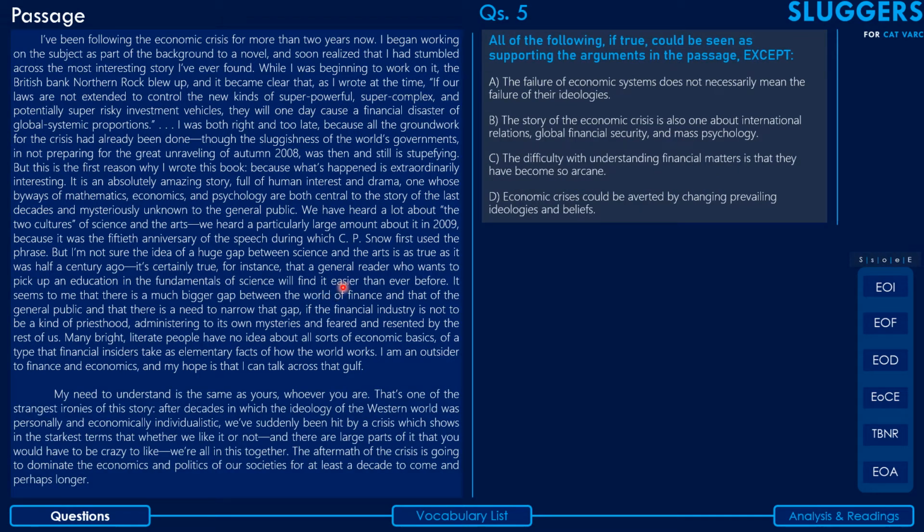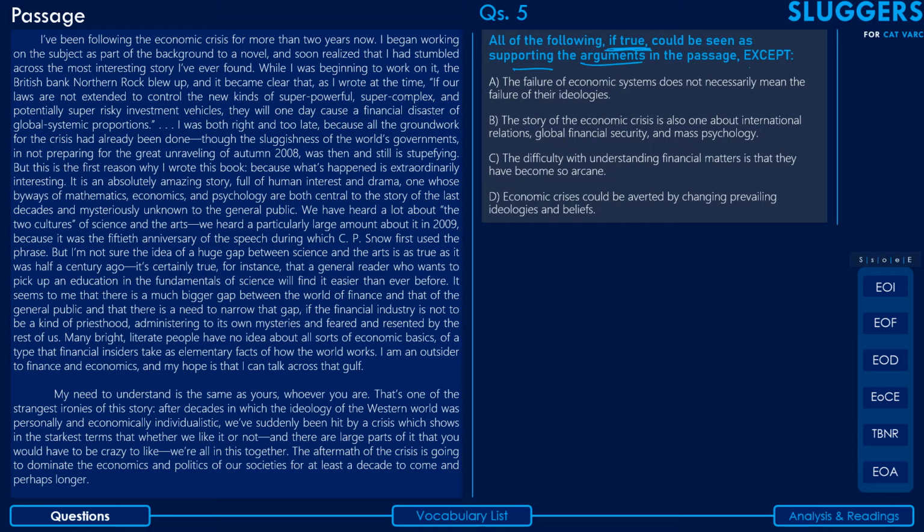Okay, guys. So let's start with the last question. The stem says that all of the following, if true, could be seen as supporting the arguments in the passage, except. There are two things that you need to note here before we move on to assessing the options. The first is that you have to take the options to be true for granted. It's an application question, so you anyways have to take the options to be true for granted and then check whether they support the arguments in the passage or not.